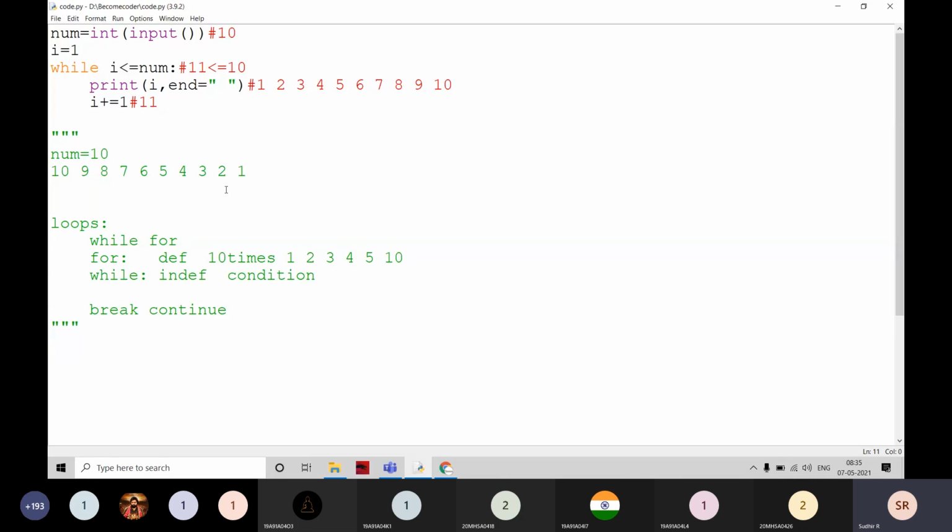Again, Raja, you have to check it again. That is not true. Just try to execute it. Simani, the value of I you are going to print. What is the value of I first of all?